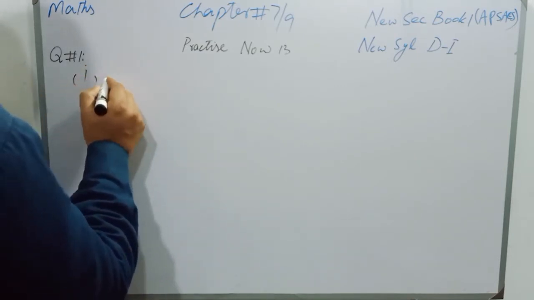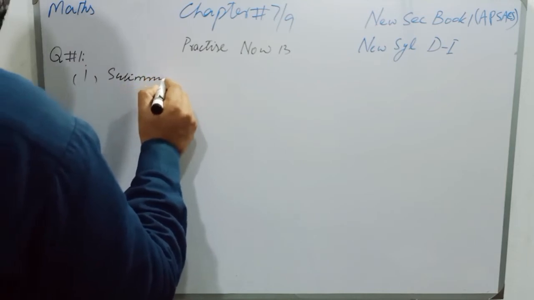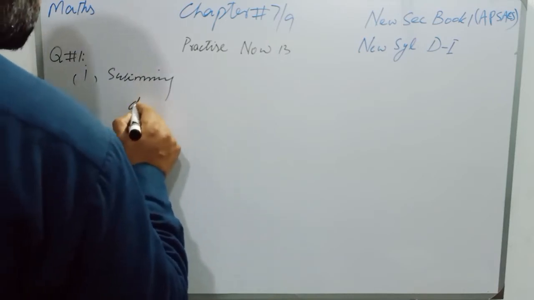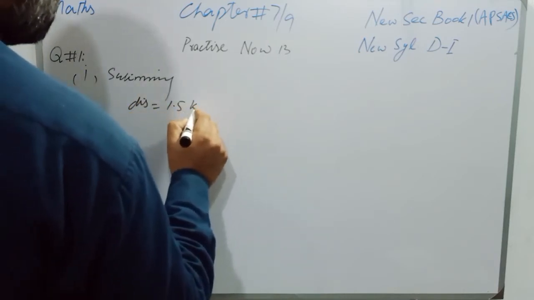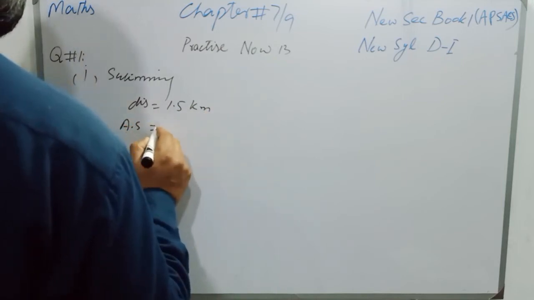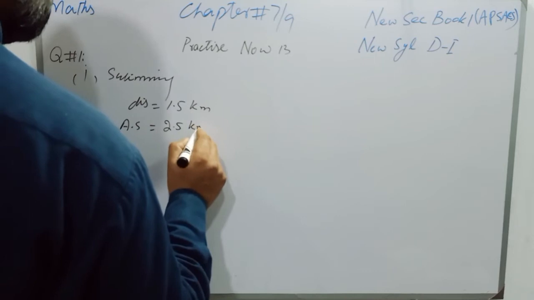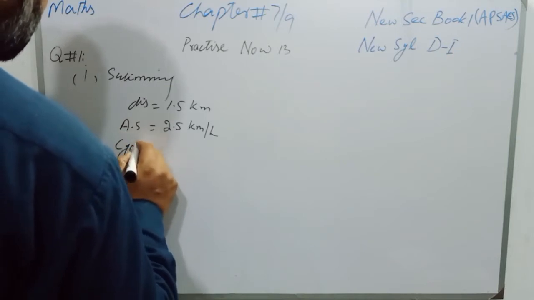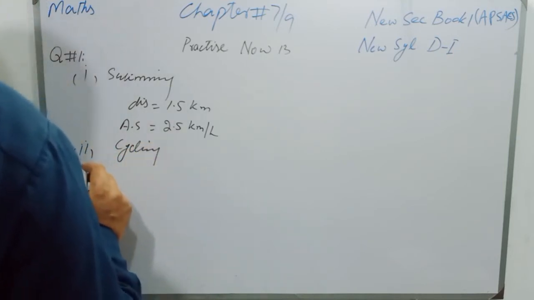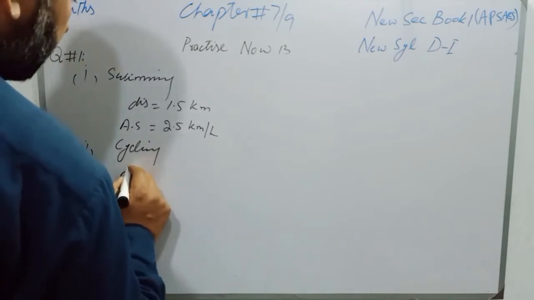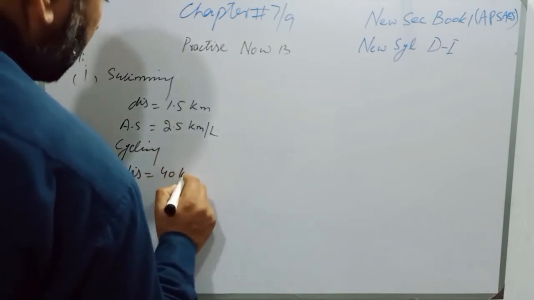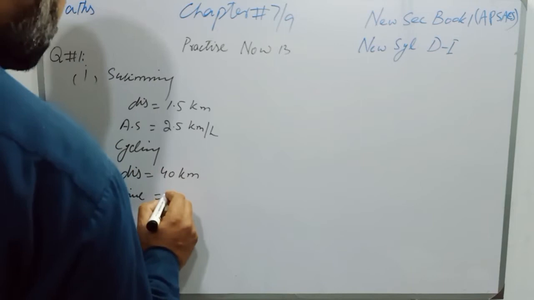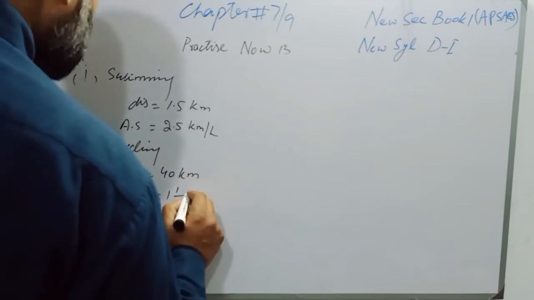The first part is swimming. Students, he swims a distance equal to 1.5 km and the average speed is 2.5 km per hour. Number 2, he is cycling, and the distance for cycling is 40 km. Distance is equal to 40 km and time is 1 1/2 hours.